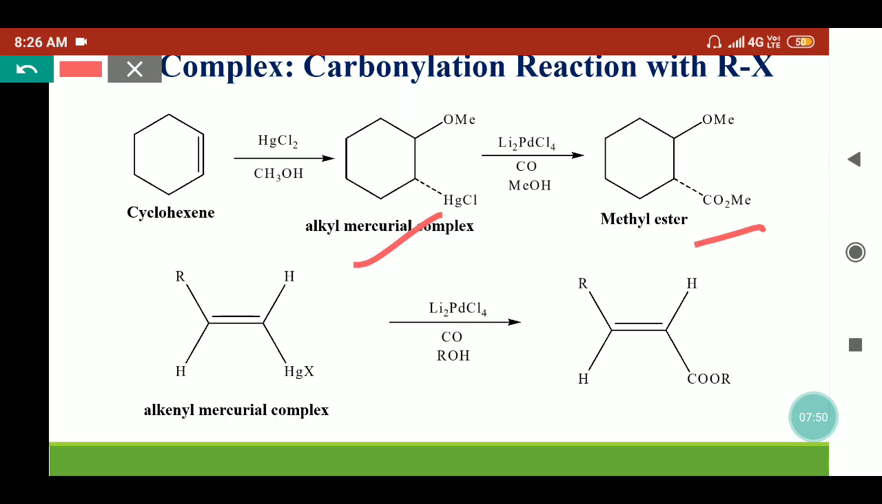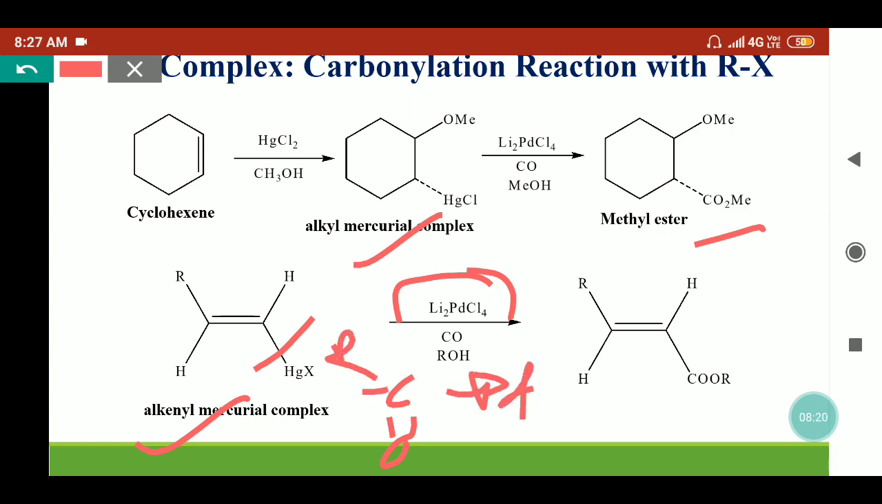A similar reaction we have taken with the alkenyl mercurial complex, where these alkenyl or alkynyl mercurial complexes can be treated with the lithium palladium chloride. So what will happen, this bond will break and here we will get the palladium complex. Sigma alkyl palladium complex will form, which reacts with carbon monoxide to give the acyl palladium complex, which will be treated with the alcohol. This bond will break and we'll get the ester molecule.